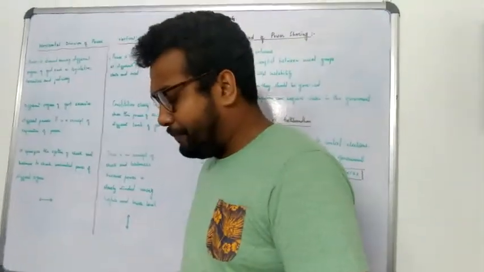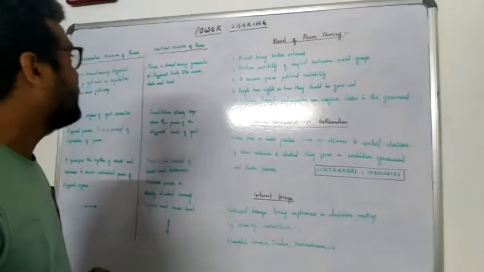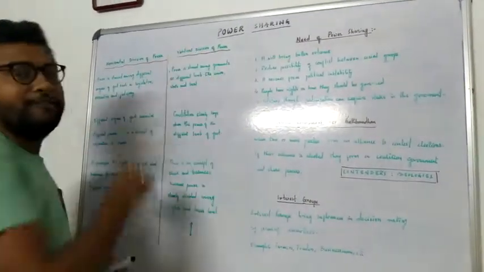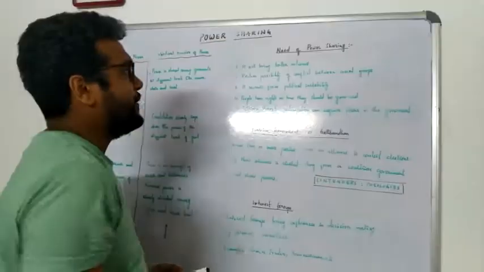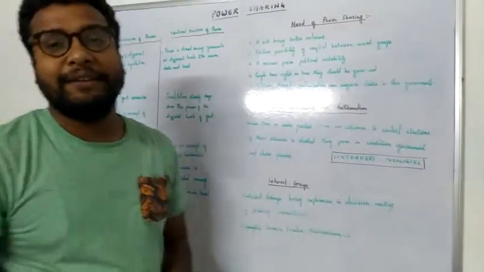I need to discuss about 3 or 4 topics. One is the horizontal and vertical division of power. One is the importance of power sharing. Another is coalition government and the concept of interest groups.